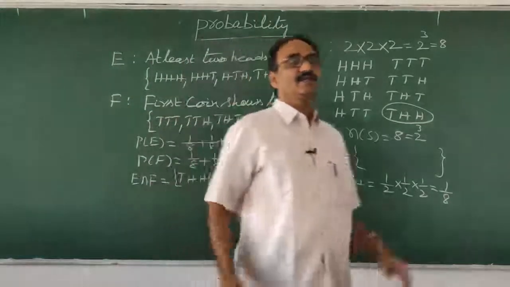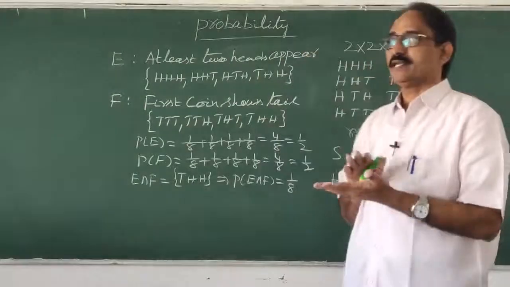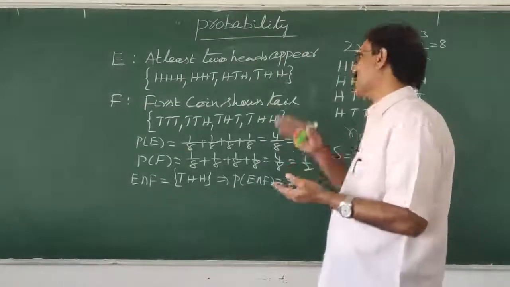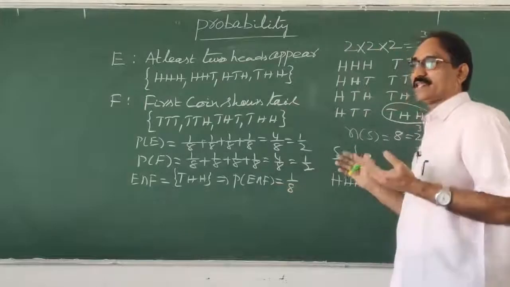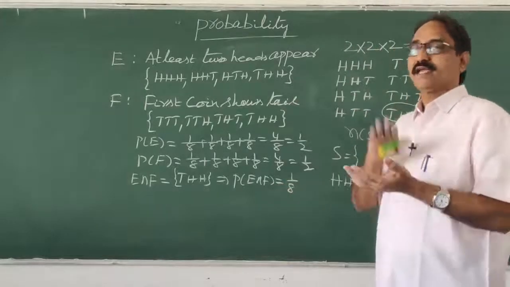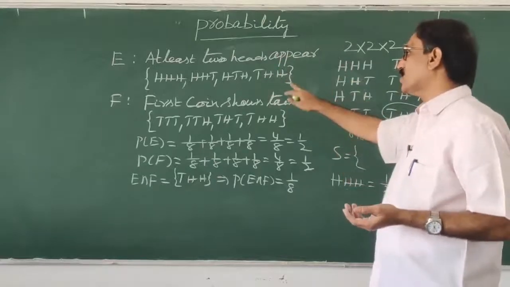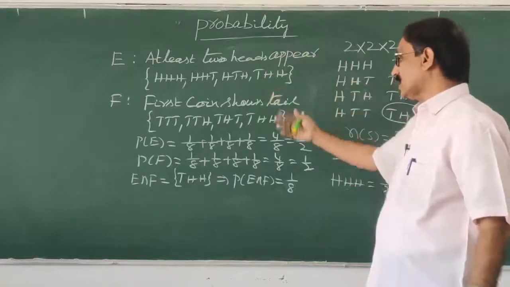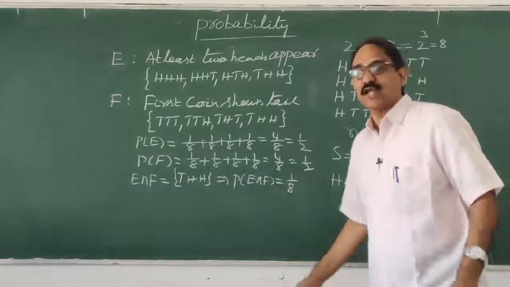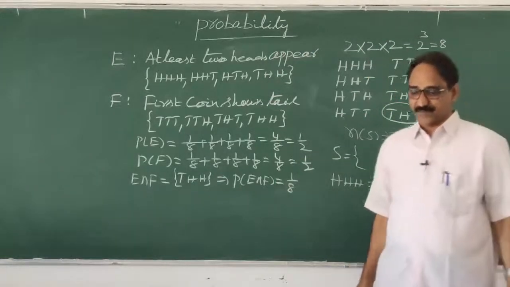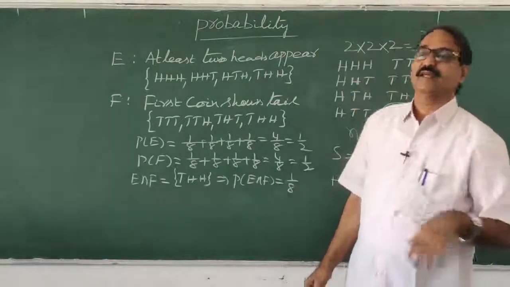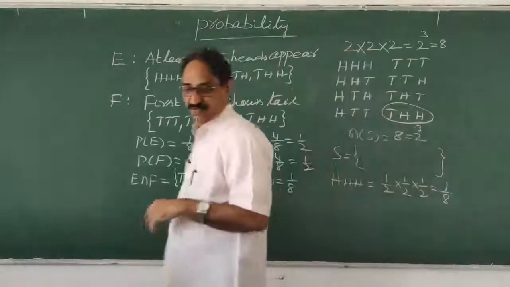Now what is given? 3 coins are tossed. In the 3 coins, the number of sample points is 8 as we showed here, and then one event is E, getting at least 2 heads. The other event is F, the first coin always shows tail. We find the probabilities. Now what is it saying? It says it may happen like that. We'll see the first thing now.